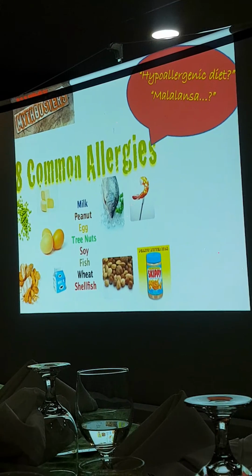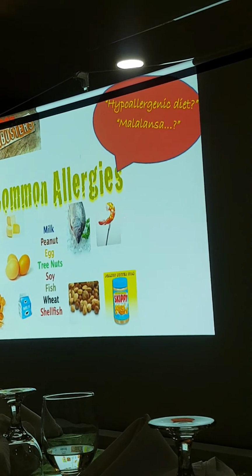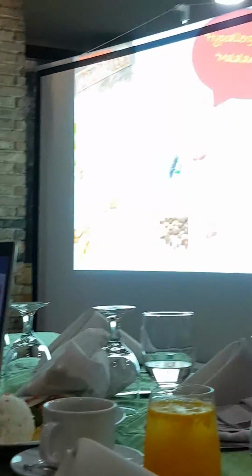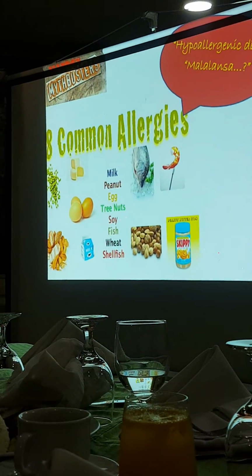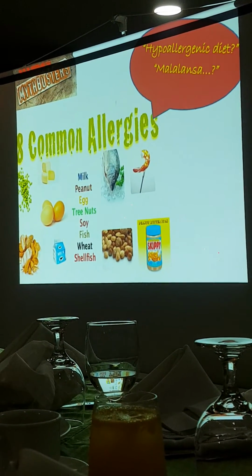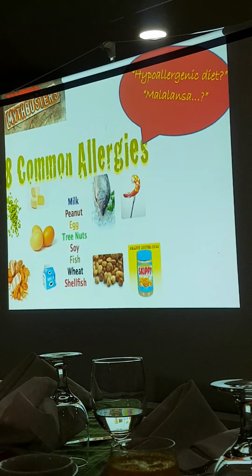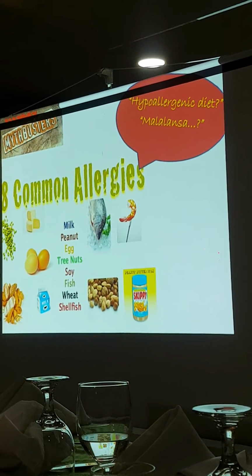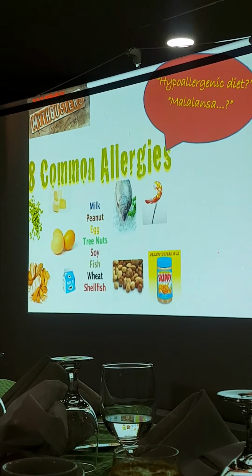So hindi porket nag-react kayo, kunwari, to fish, it doesn't mean that you're already allergic to all the other food. Kasi hindi porket may allergy na sa fish, hindi na rin kakain ng chicken, hindi na rin kakain ng egg. Diba? We have the common food allergens, so we have milk, peanut, eggs, soy, wheat, certain fish, and yung shellfish, so yung shrimp and crab. So these are the common food allergens. But it does not mean na iiwasan nyo lahat yun.